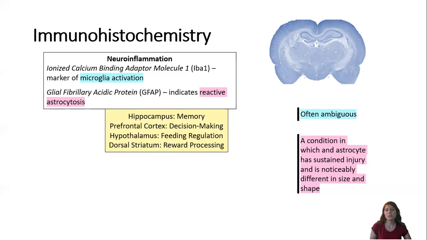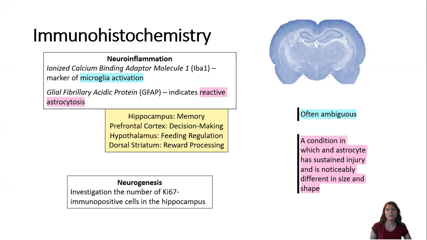Our tissues of interest within this study are the hippocampus, which is displayed above in the tissue, that bolded region, the prefrontal cortex, the hypothalamus, and the dorsal striatum.